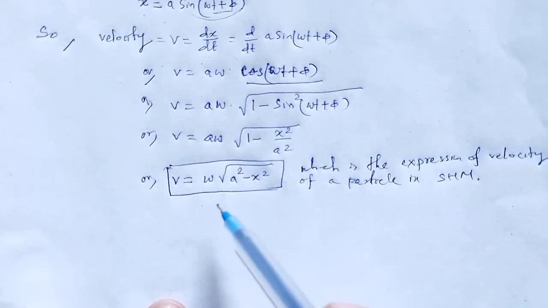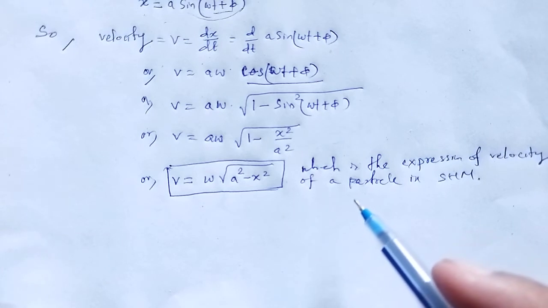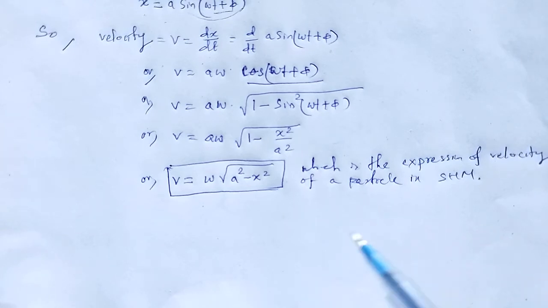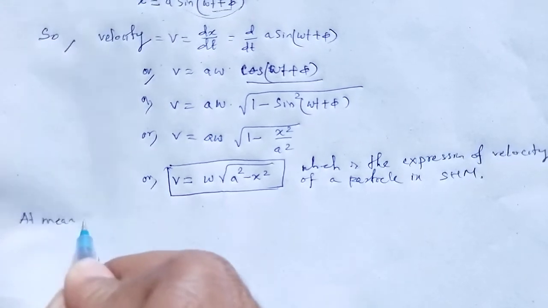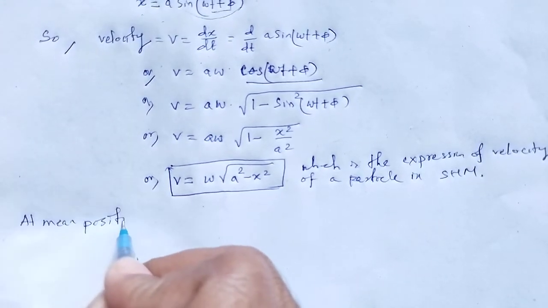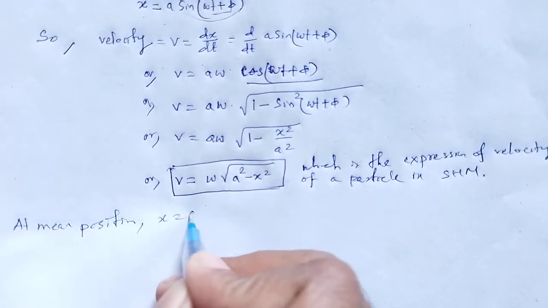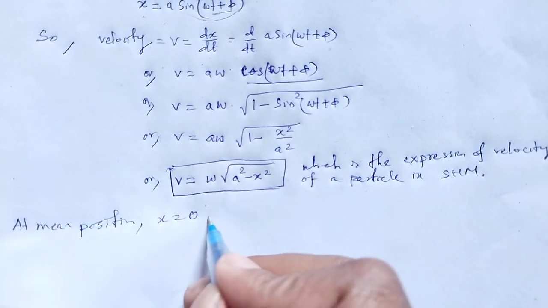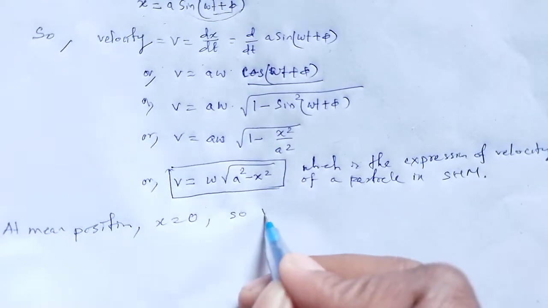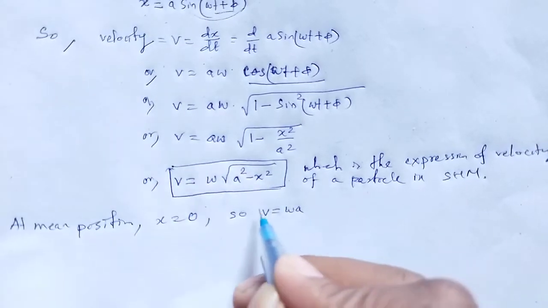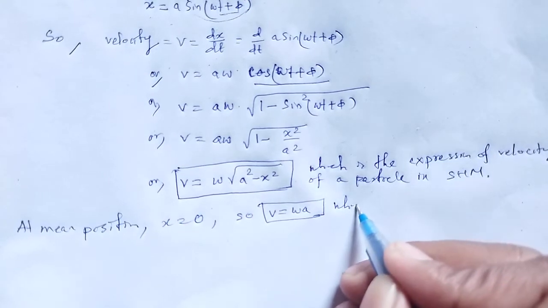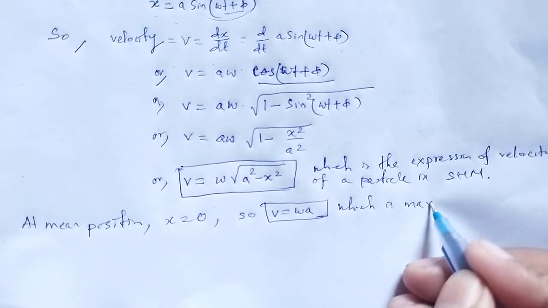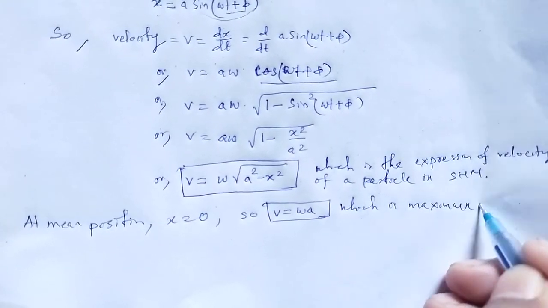There are two conditions, one is the mean position and another is the extreme position. At the mean position, x is equal to 0, so v will be omega a, which is the maximum velocity at the mean position.